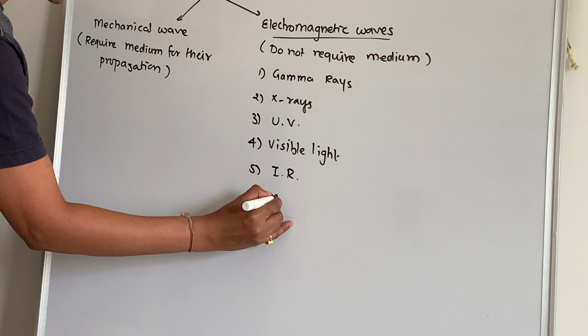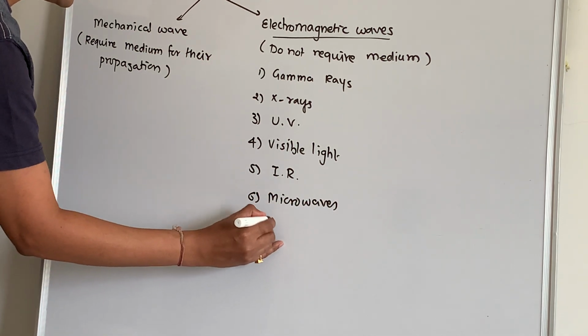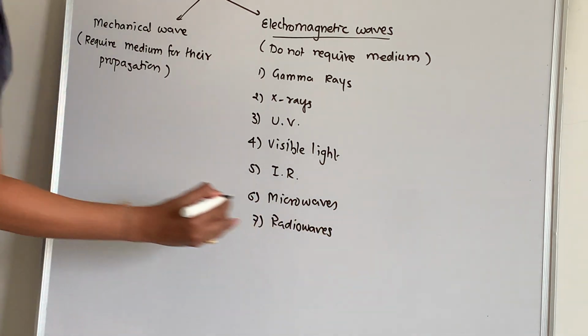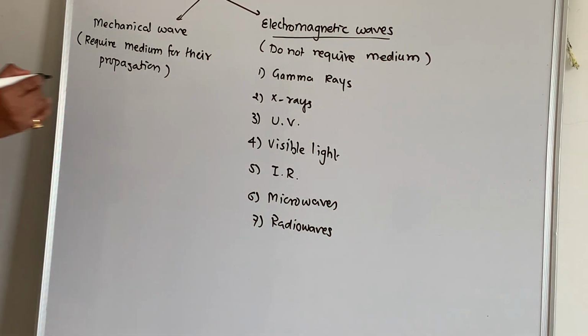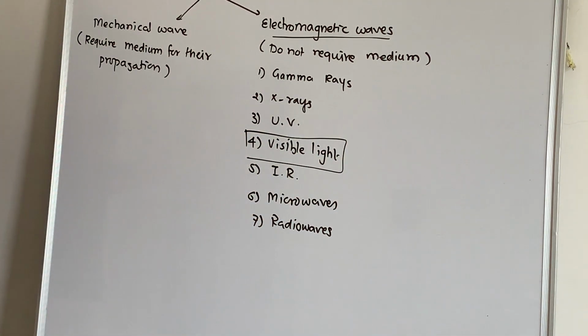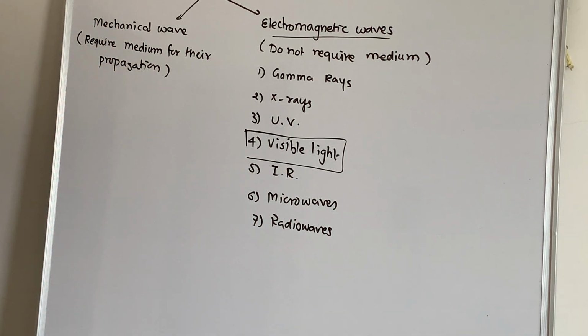Sixth is microwaves. And last is radio waves. They all are electromagnetic waves, out of which, except visible light, all are the invisible part of the electromagnetic spectrum. They do not require a medium for propagation. They all travel with the speed of light, that is 3 into 10 raised to 8 meter per second.